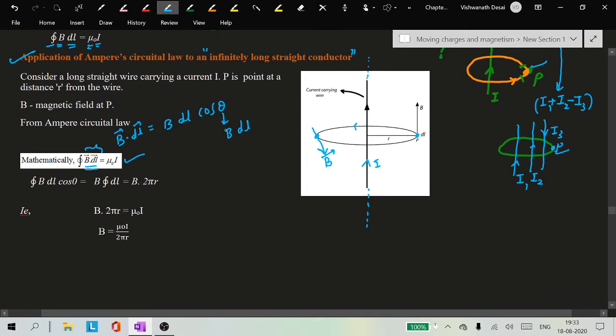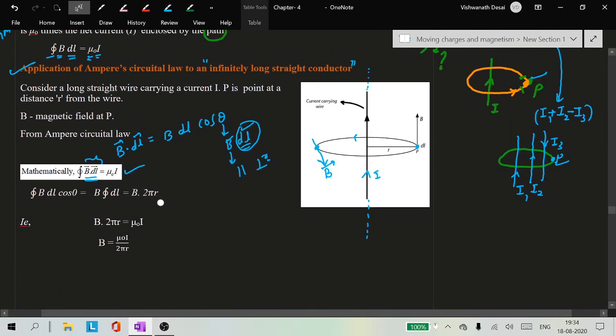We have to choose the loop such that the magnetic field is tangential to dl, or perpendicular to dl. Then only it is easy to solve the problems. How to choose? Once again I will tell you. We have to choose a loop such that the magnetic field is parallel to the length of the loop, or perpendicular to it. Then only it is easy to calculate the magnetic field. Why is it so? We will see it now.